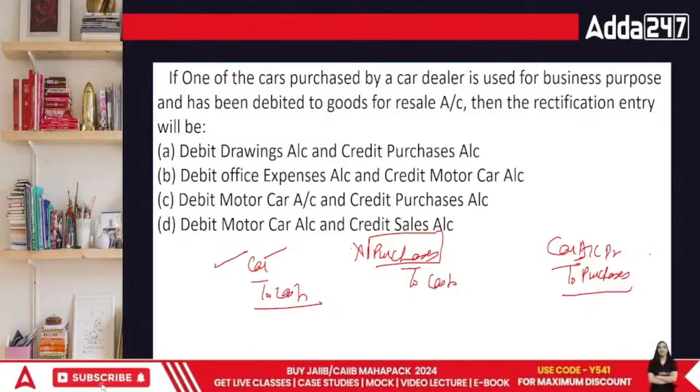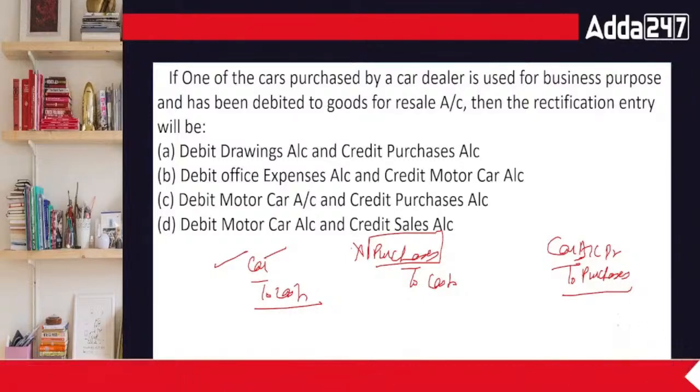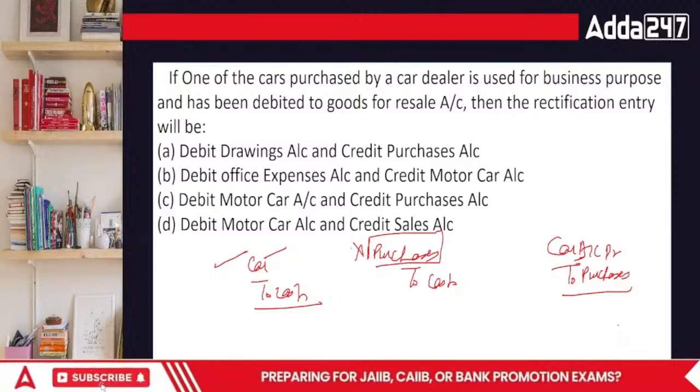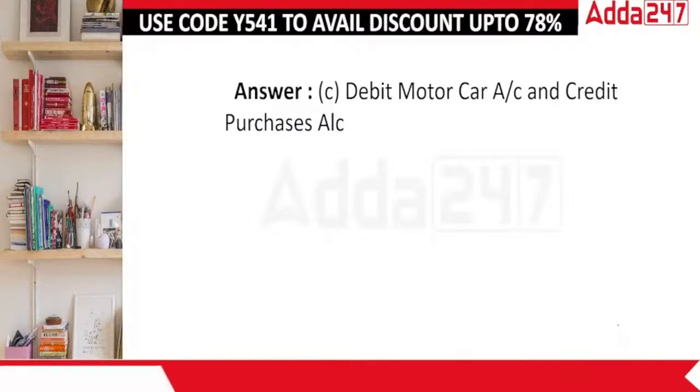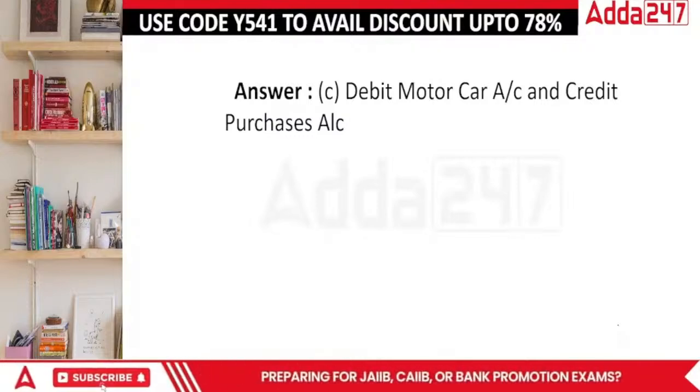Which is the particular area in this case? See, we noted it as a good, but it is not a good now. It is something which is used in the business for the business purpose. It is not something we are buying and then selling. So in this case, the correct answer is debit motor car and credit the purchases.